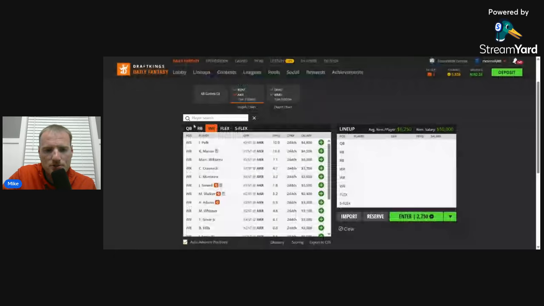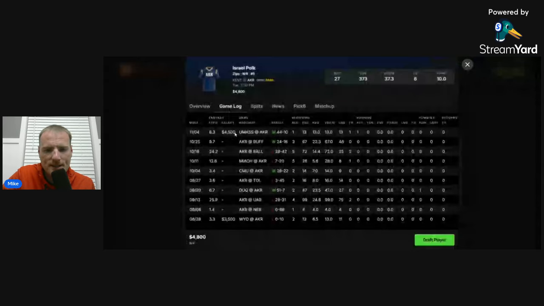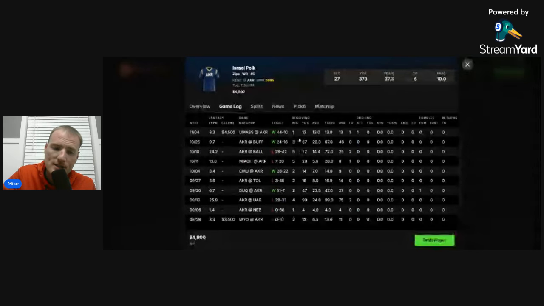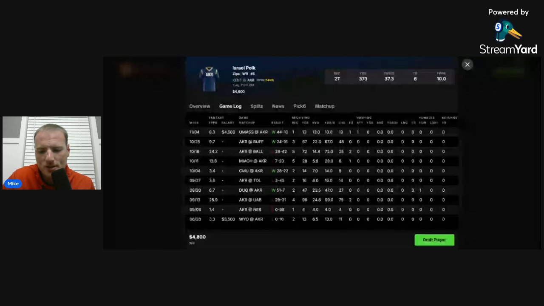Israel Polk is also not a bad option. He only trails Mason in targets by 50 to 47. He only had 1 catch last week, which is a little bit of a disappointment, but it was a touchdown. And so he's had 4 straight games over 8 DraftKings points, which doesn't sound like a whole lot, but on a MACtion slate with a receiver at $4,800, that ain't bad. So I do think Polk is a guy I'm going to have interest in.